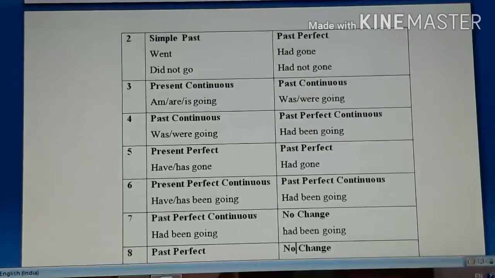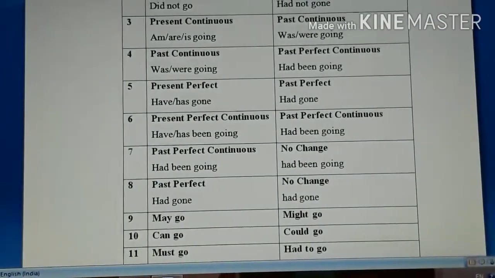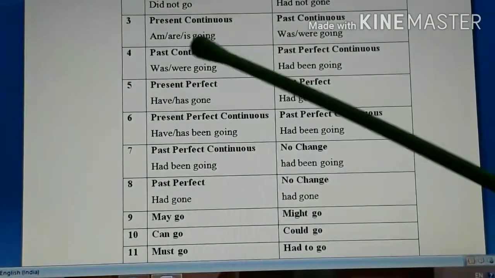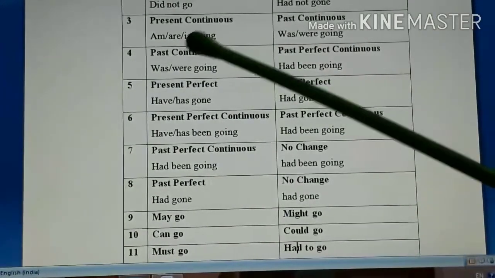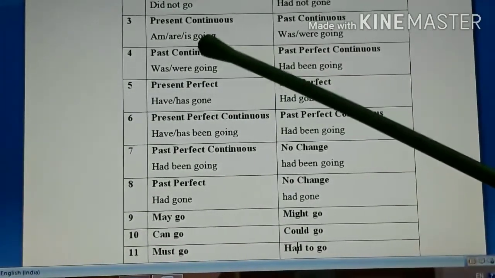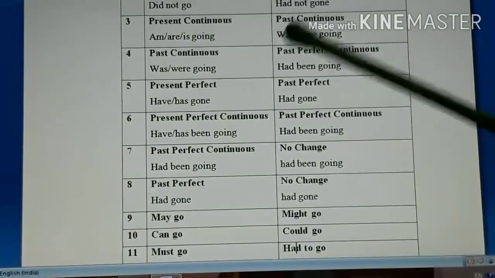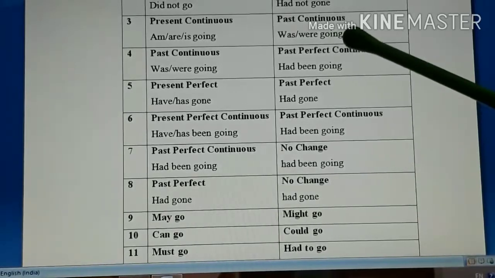Then you have present continuous tense. So present continuous tense, am or are or is plus verb ing. So that is present continuous tense. Am going, are going or is going. So that will become past continuous. In past continuous, instead of am or is, we use was or were. So was going, were going.